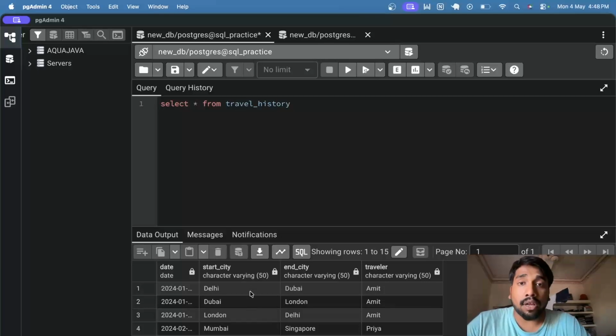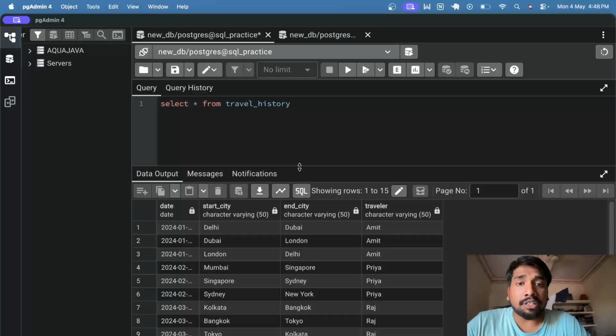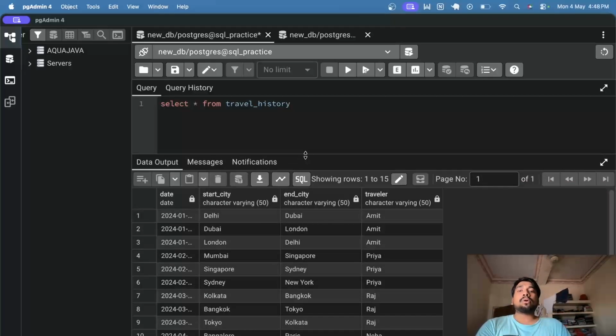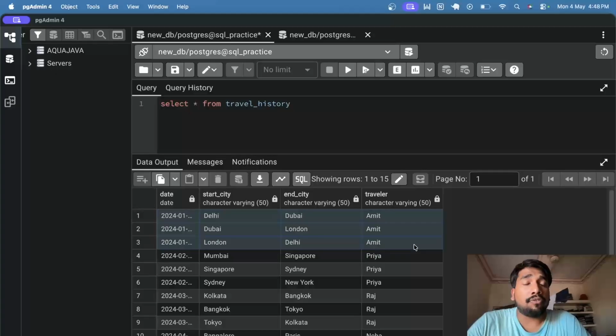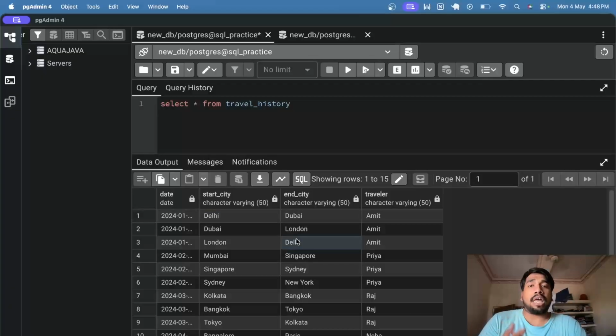Yes. Now, first I will explain what my approach is going to be. If you look at only these rows of traveler Amit, you can see the starting city is Delhi and his ending city is also Delhi. So we want Amit in our final output, I mean, in our final count.